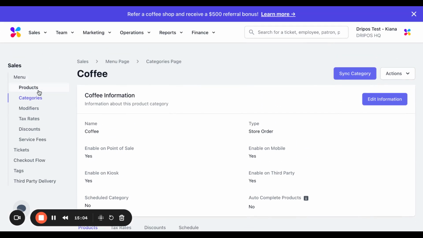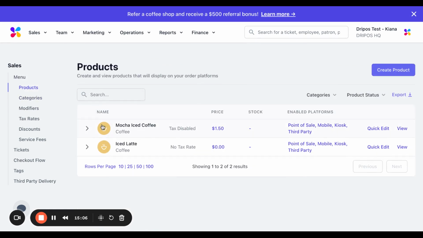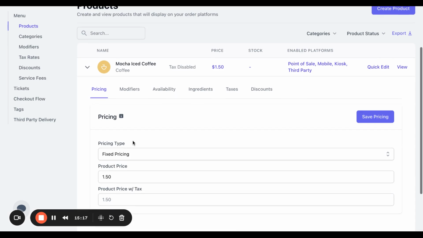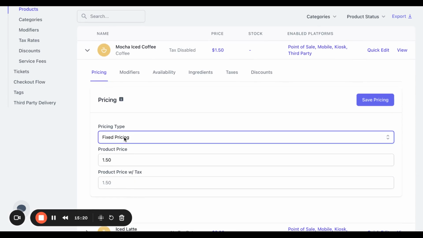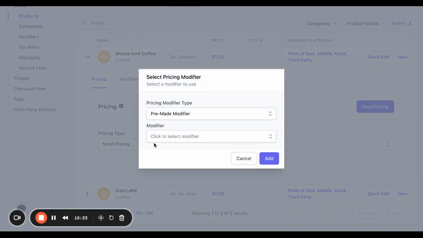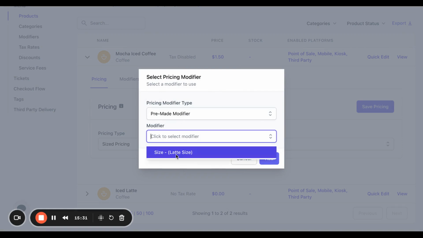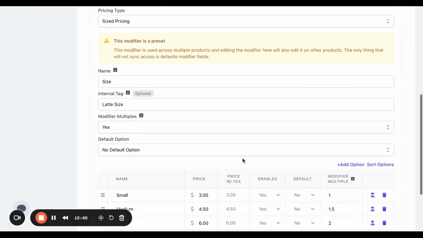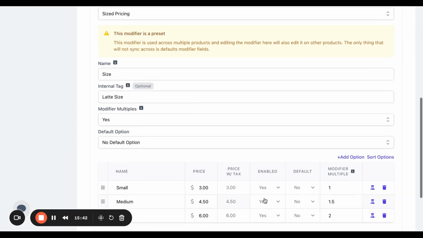However, pricing modifiers can only be attached at the product level. So to do this, you would need to click into a product, or just click on this down bar here, and under the pricing section, change this from fixed to sized pricing. That will prompt this modifier pop-up to appear. You will want to leave this on pre-made modifier and then select the sized modifier that we created here. Then click add, and boom, we have that modifier attached.